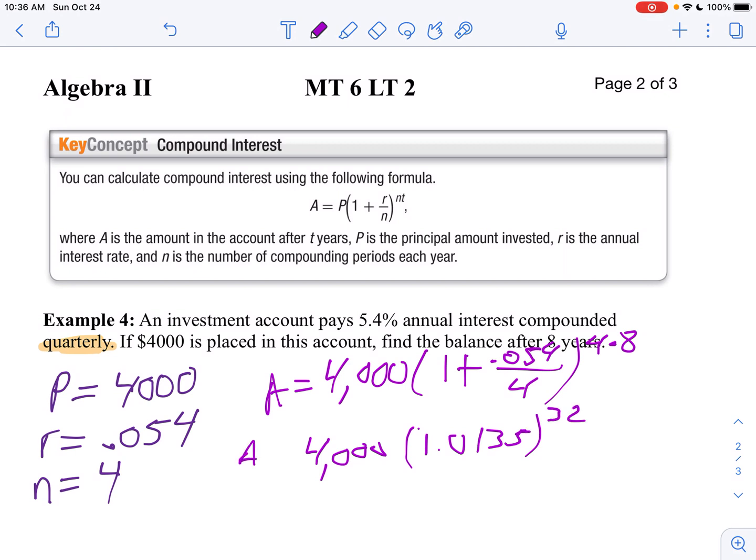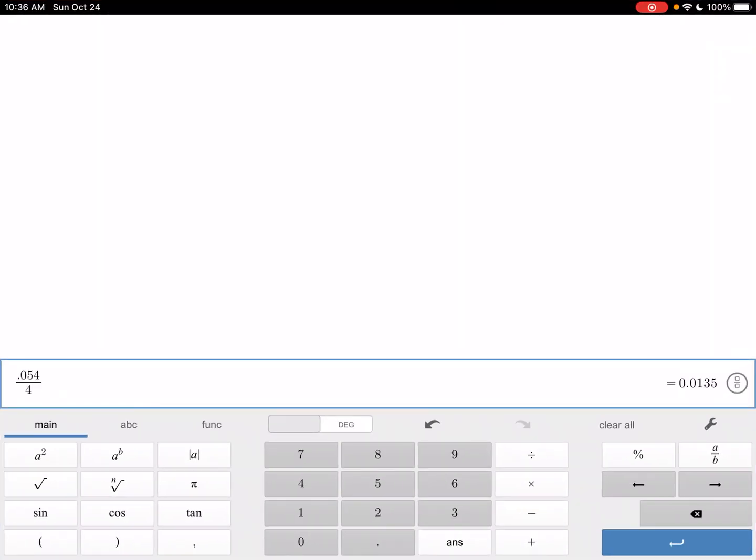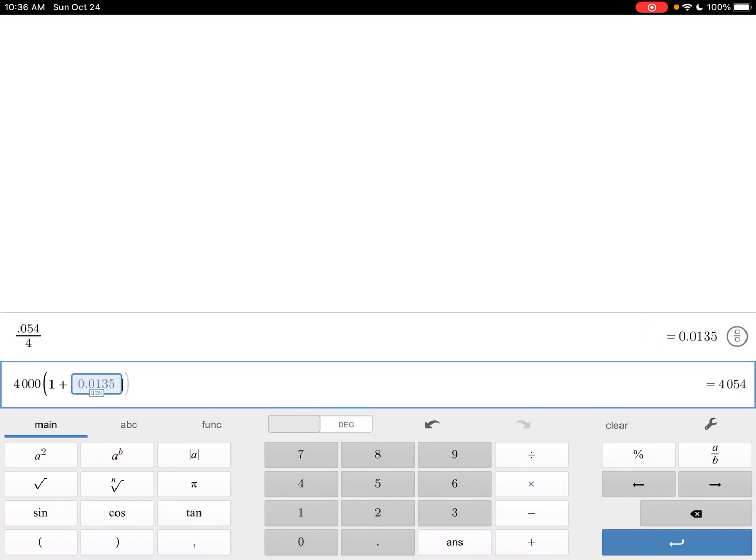So at this point, I'm going to use my calculator. So I'm going to take 4,000 times 1.0135, which I think I was going to say in parentheses 1 plus my answer, so that's 1.0135. And I'm going to raise that to the 32nd power. 4 times 8 is 32.